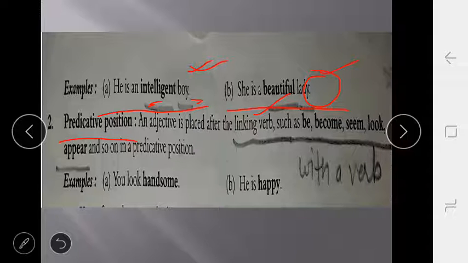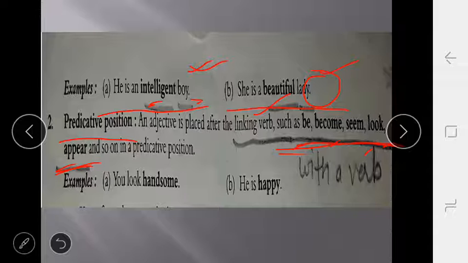predicative position. Now, what is the predicative position? An adjective is placed after the linking verb. Firstly, you have to learn these verbs: be, become, seem, look, appear. When there are these verbs in a sentence, it means that is the predicative position of the adjective.